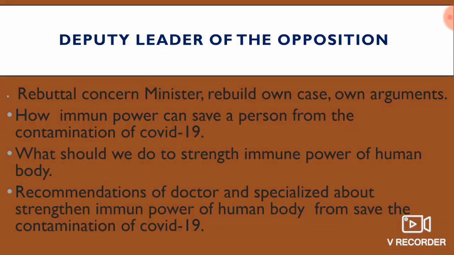Then the second speaker, the deputy leader of the opposition. The deputy leader of the opposition at first will rebuttal the concerned minister, because he will come after the concerned minister's speech. So he will rebuttal the concerned minister, then rebuild his own case, then his own arguments. The deputy leader of the opposition can take this point to focus on and explain in his speech. Number one, how immune power can save a person from the contamination of COVID-19, because their standpoint is strengthening the immune power of the human body. So he will explain how immune power can save a person from the contamination of COVID-19.